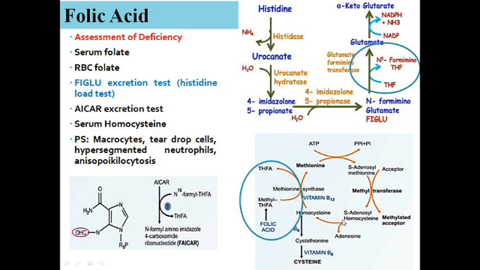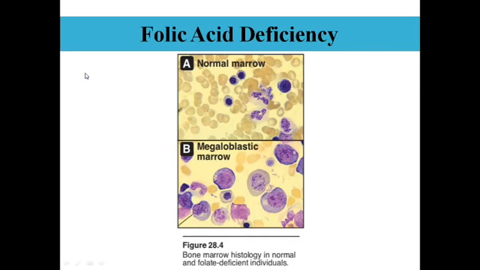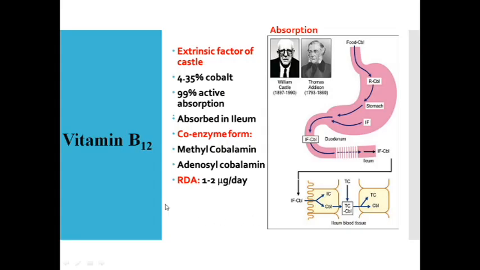Then what is going to happen? Homocysteine is going to shoot up in the blood. It's going to be elevated. So homocysteinemia you see in pyridoxine deficiency as well as in folic acid deficiency. Then when you look at the peripheral smear, the RBCs look bigger in size, called macrocytic anemia. Serum folate and RBC folate can be measured. And this is the normal bone marrow, and you can see megaloblastic bone marrow with the increased size of the erythroblast.